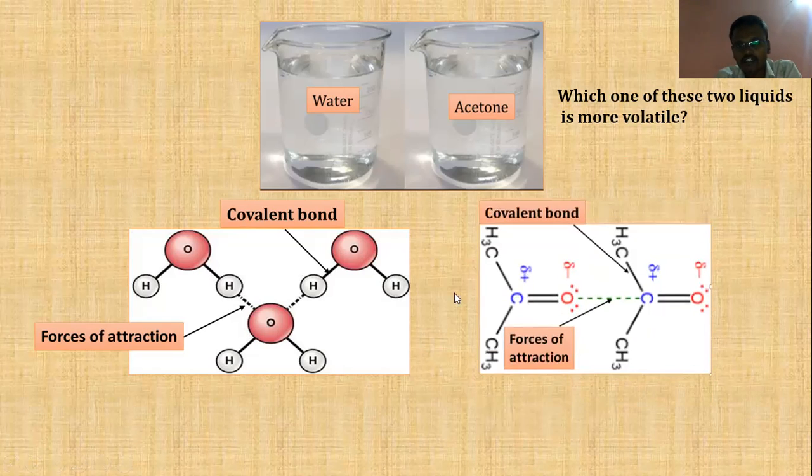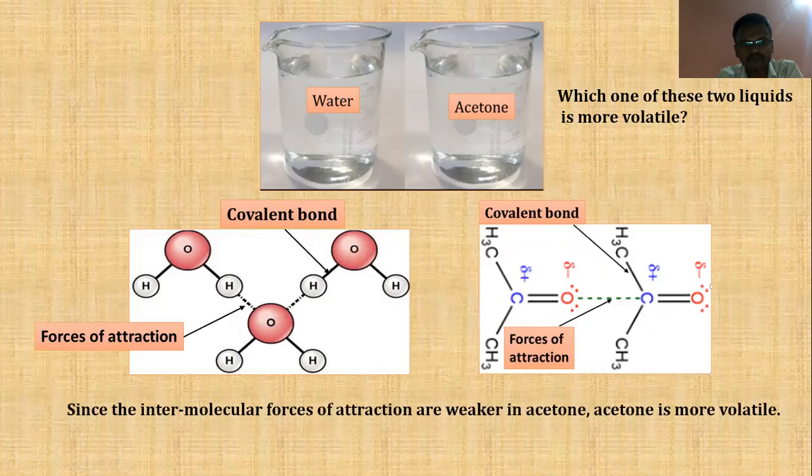Similarly, in acetone also, between the molecules of acetone, we have some forces of attraction. Still, acetone is more volatile because the forces of attraction present between the molecules of acetone are weaker compared to the forces of attraction present between water molecules. Since the intermolecular forces of attraction are weaker in acetone, acetone is more volatile.